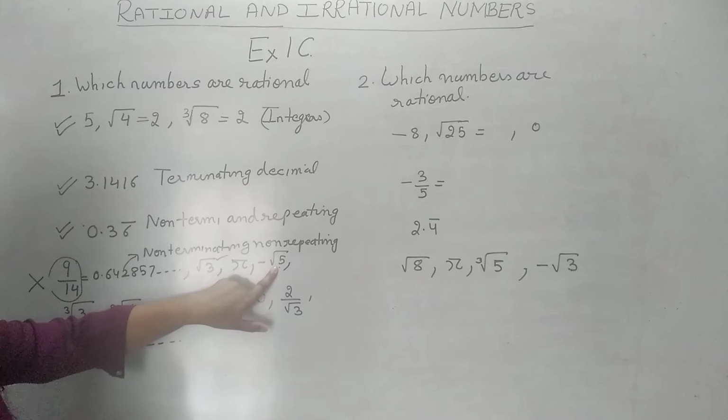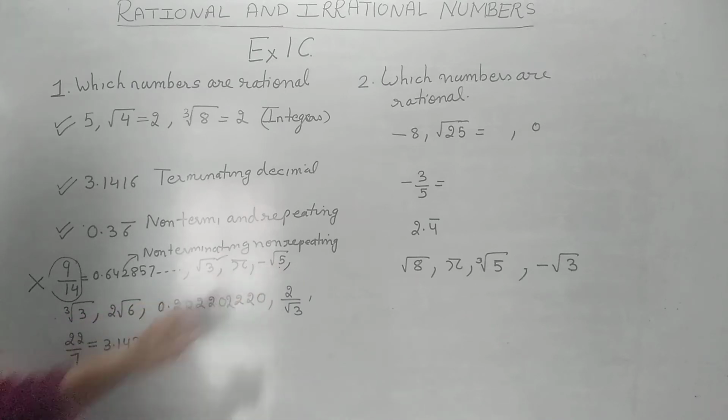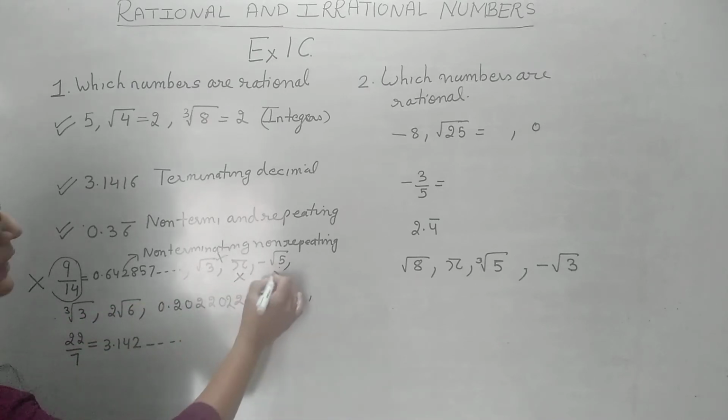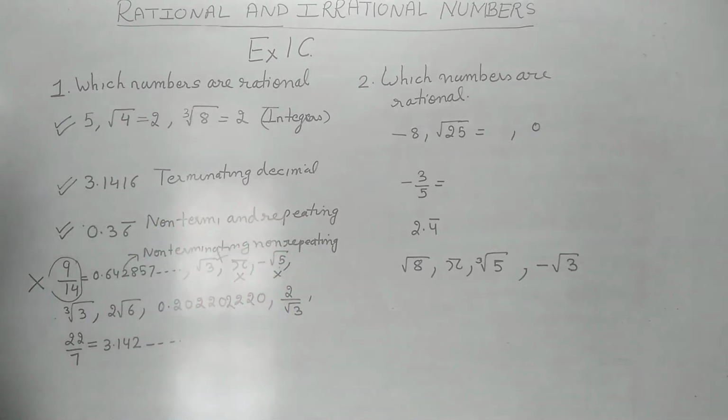Root 5 is what? Irrational. Negative of irrational, that is also irrational. So this is also irrational. Cube root of 3 is irrational. Root 6 is what? Irrational. When you multiply it with any number, answer will again be irrational. So these are irrational numbers.